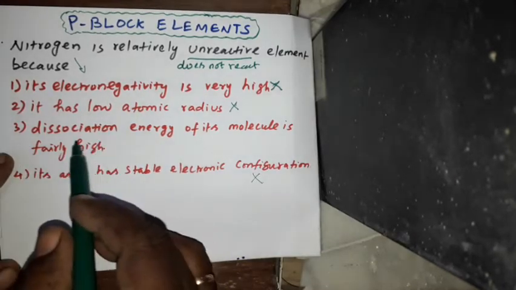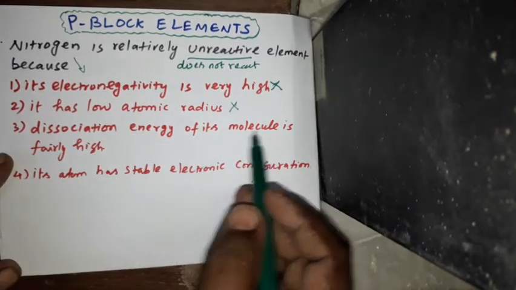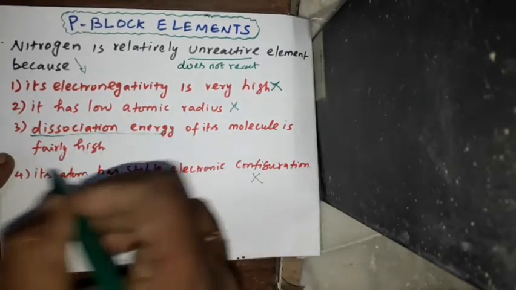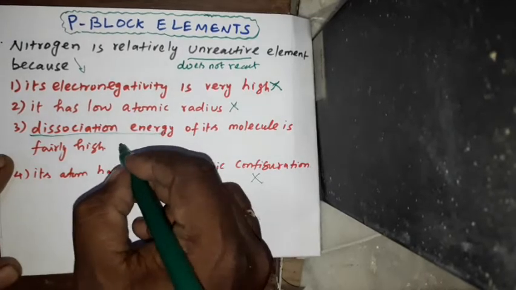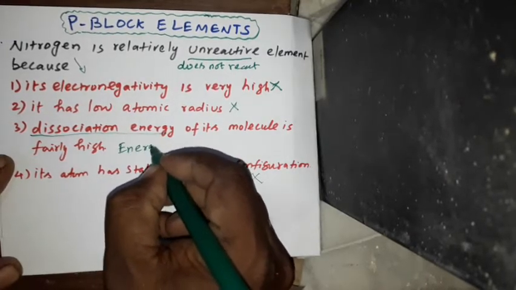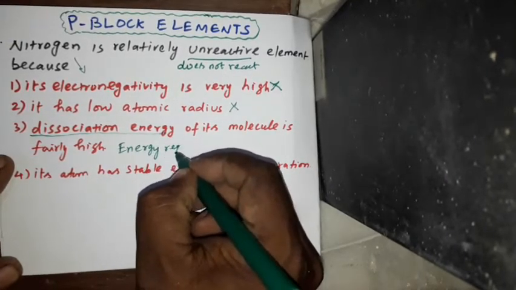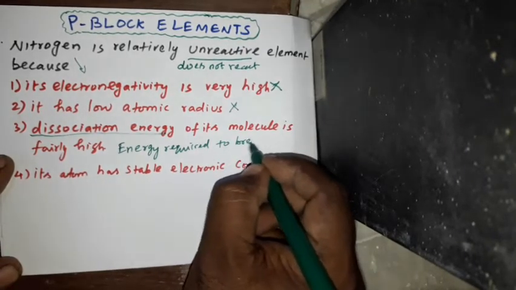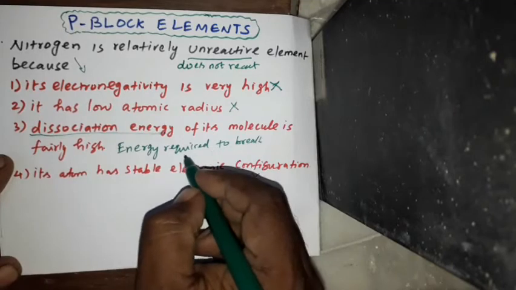Then you see, dissociation energy of its molecule is fairly high. Dissociation energy means the energy required to break the chemical bond.